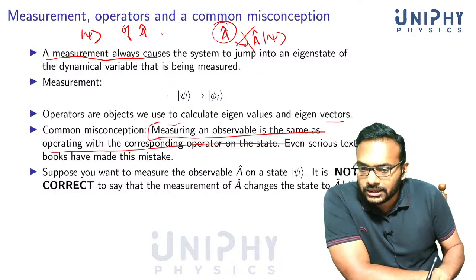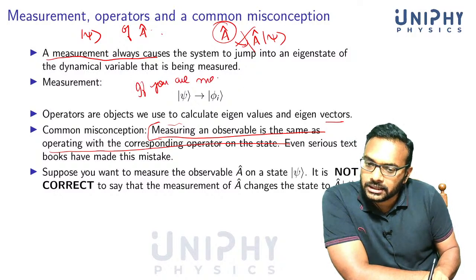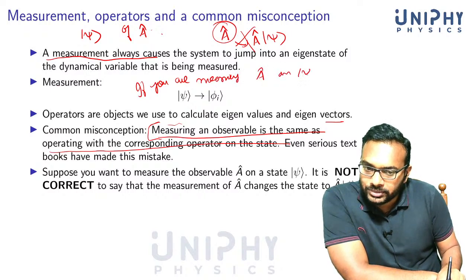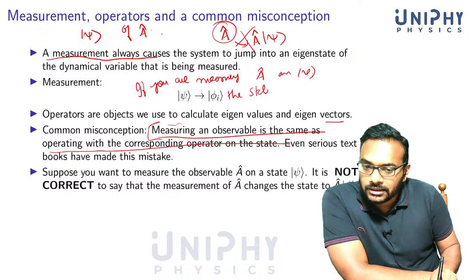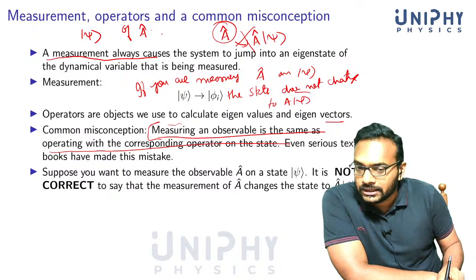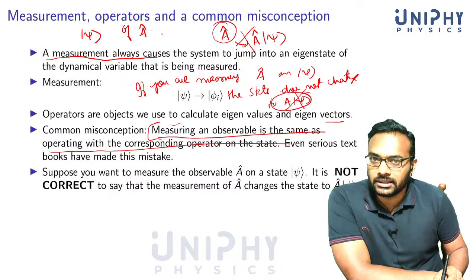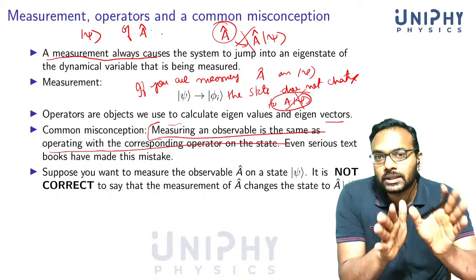If you are measuring A on psi, the state does not change to A psi. A psi is not the state after measurement.